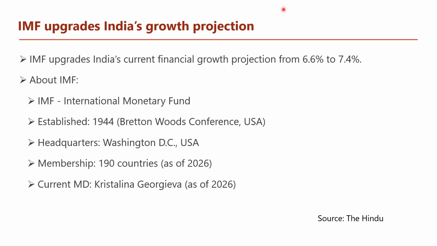Next, IMF upgrades India's growth projection. The IMF earlier said that India's growth for the last financial year is 6.6%, but now it has upgraded it to 7.4%. About the IMF: it is the International Monetary Fund, established in 1944 by the Bretton Woods Conference in the USA. Headquarters is in Washington DC, and membership is around 190 countries. The current MD is Kristalina Georgieva.